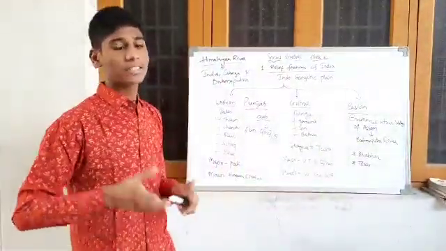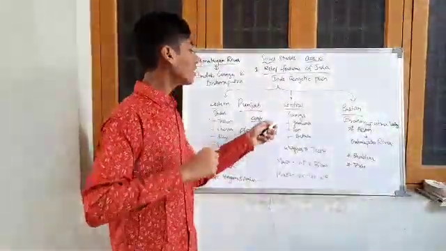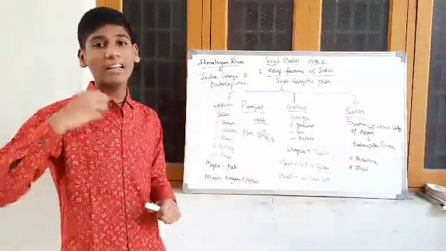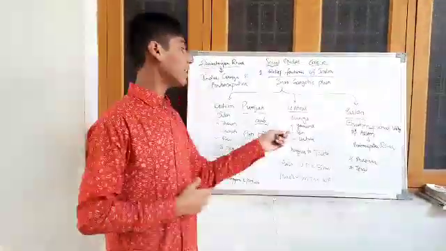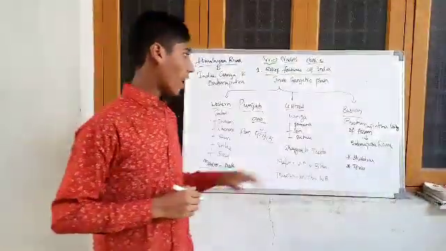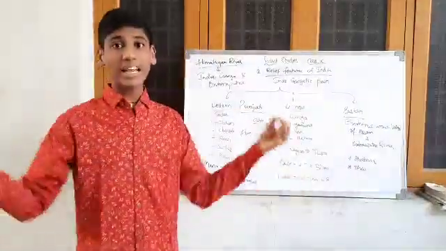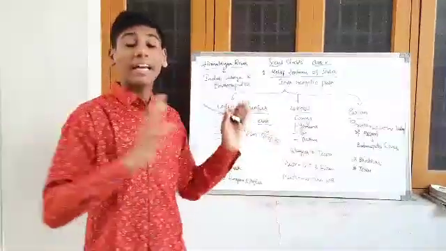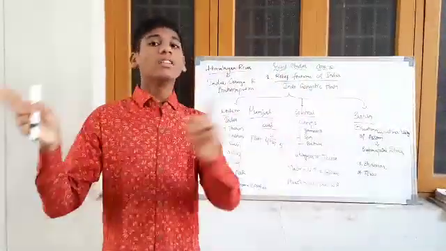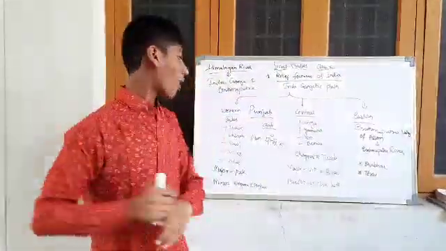Coming to the central part, it is formed by the Ganga River. The famous tributary of Ganga and the longest, biggest tributary of Ganga is Yamuna, and other tributaries are Son and Betwa. And this Ganga plain extends from river Ghaggar to Tista. From river Ghaggar to Tista, the Ganga plain was formed.